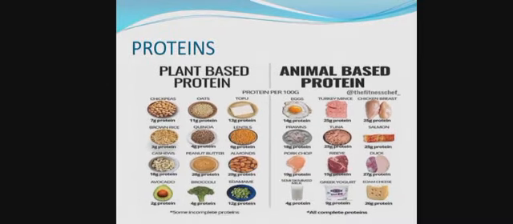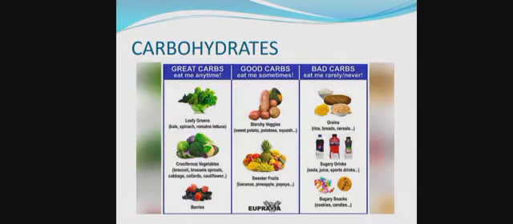Now moving to our next nutrient, that is carbohydrates. So carbohydrates are of 3 types, that are great carbohydrates, good carbohydrates and bad carbohydrates. Great carbohydrates are that type of carbohydrates that we can eat anytime and are very healthy for our growth, development and energy.